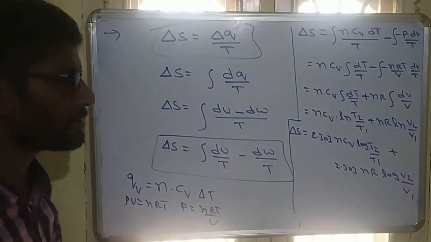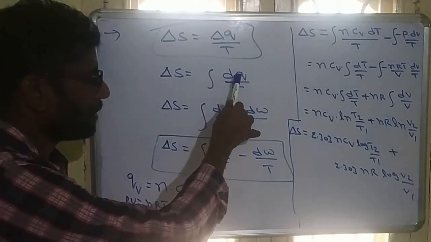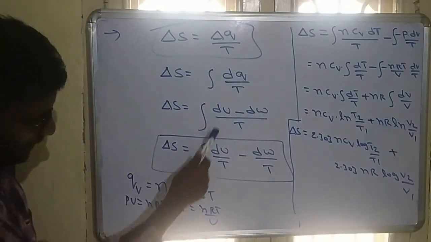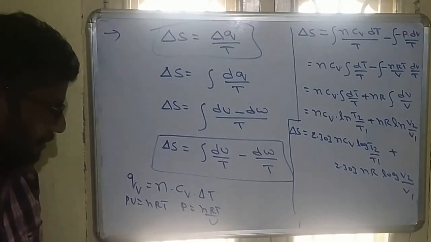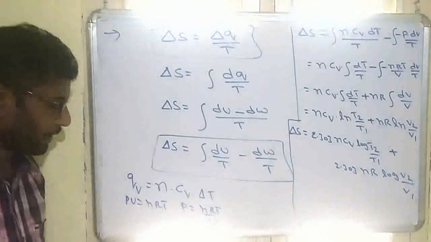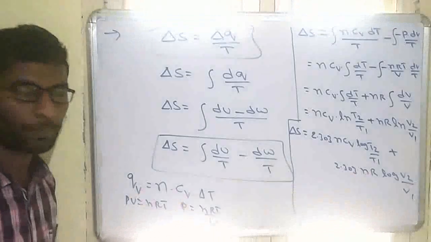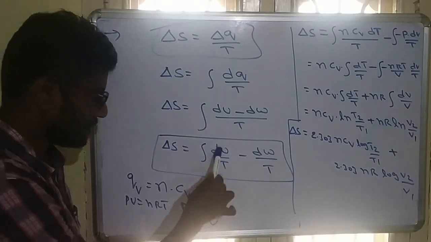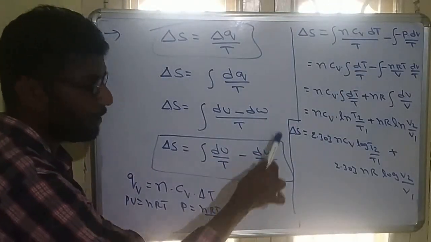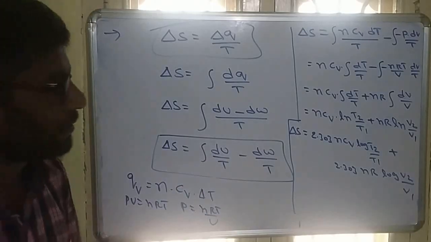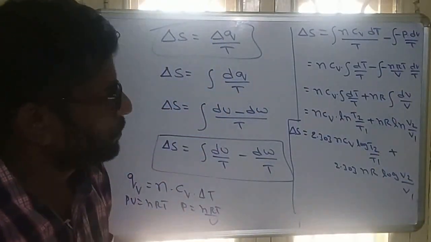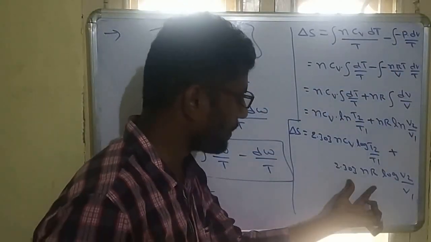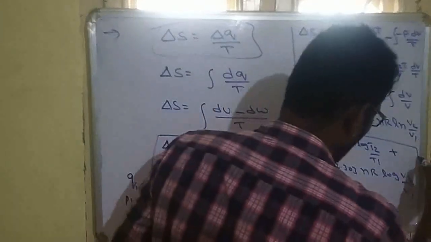From the first law of thermodynamics, delta U is equal to Q plus W. So from that, Q formula will become dU minus dW. So on integration, this will be dU by T minus dW by T. So dU is the internal energy. Internal energy is nothing but heat at constant volume. So heat at constant volume formula is n into Cv into delta T. So just these values are substituted. And similarly dW is the work. Work is equal to P into delta V. For small change I am writing dV. So P is equal to nRT by V from the ideal gas equation. I am substituting, finally I am getting this one. So this is the final formula of entropy.